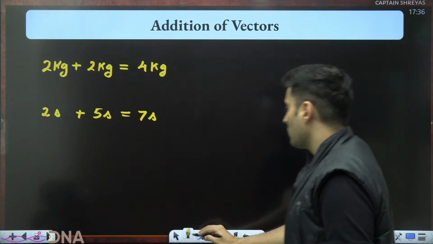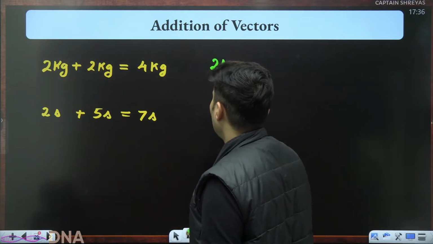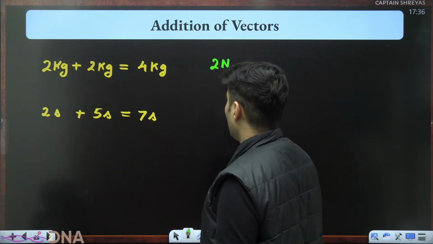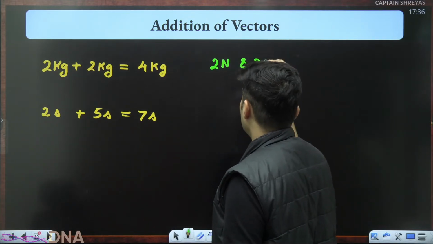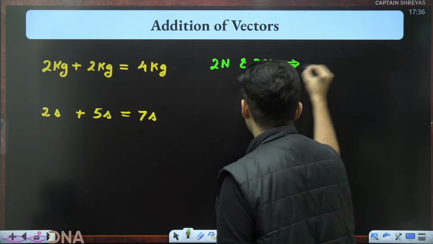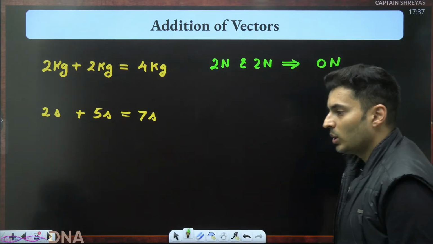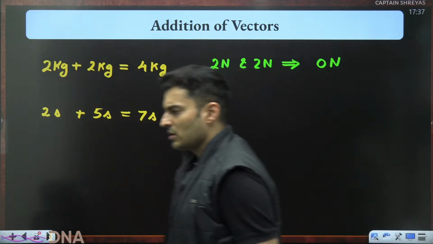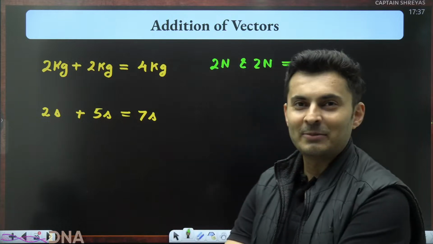But what is different now is that, for example, is this possible? 2 newtons, okay, force, 2 Newton force and 2 Newton force together give you 0 Newton force. 2 newtons and 2 newtons together give you 0 Newton force? The answer to that is yes, that is possible.